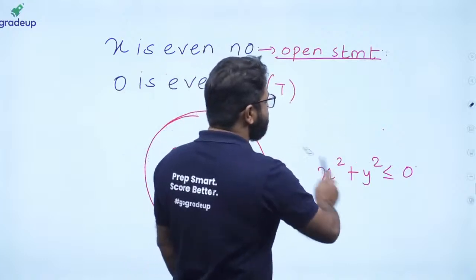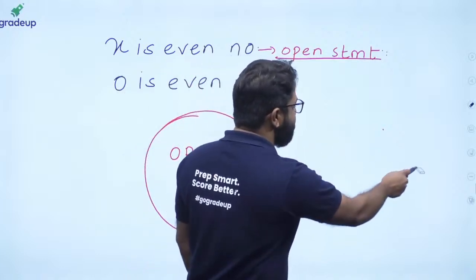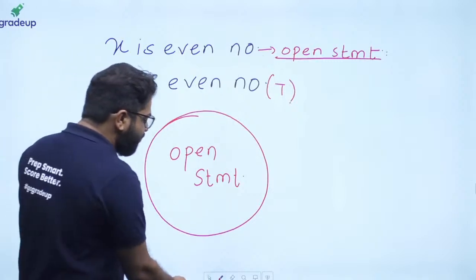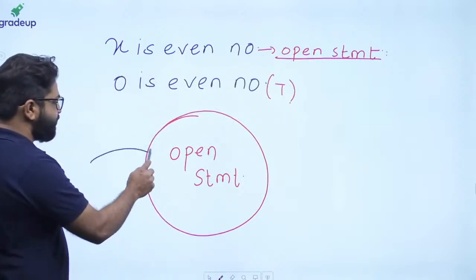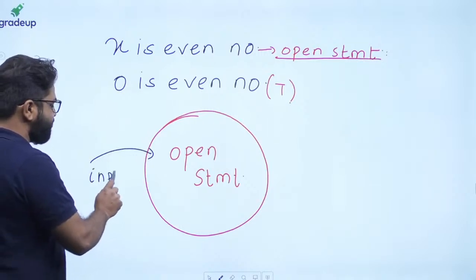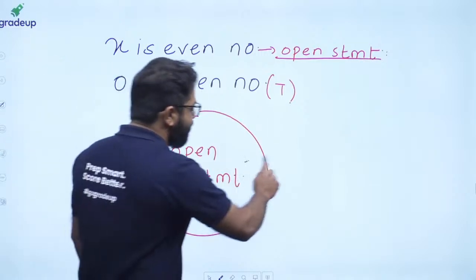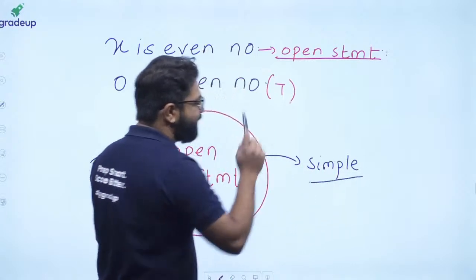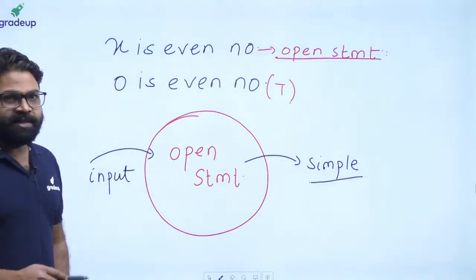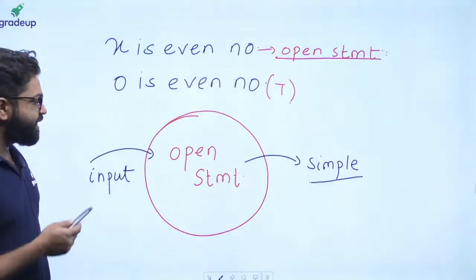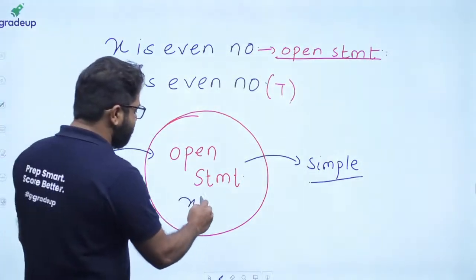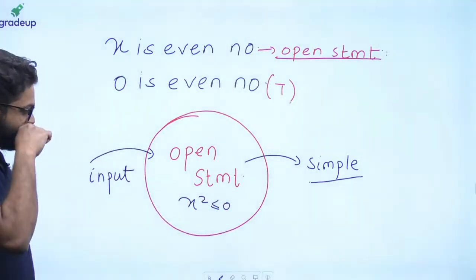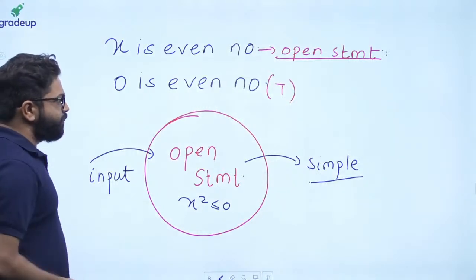So what is an open statement? An open statement is a type of statement such that we cannot directly define the truth value, but when we provide input to it, it changes to a simple statement, and then we can define the truth value, right? That type of statement is called an open statement. One example is x square is less than or equal to 0, or x square is greater than or equal to 0. That is called an open statement.